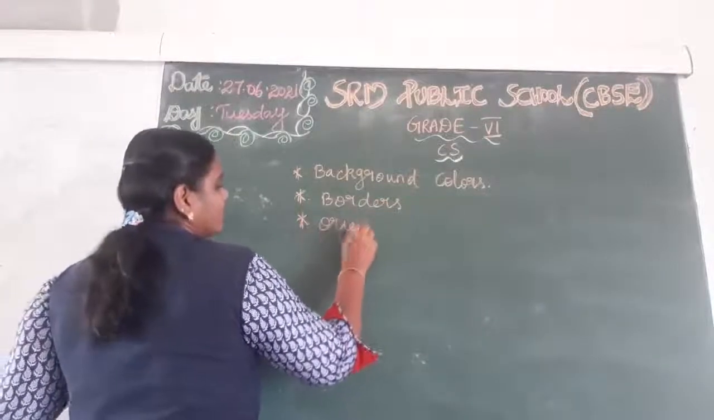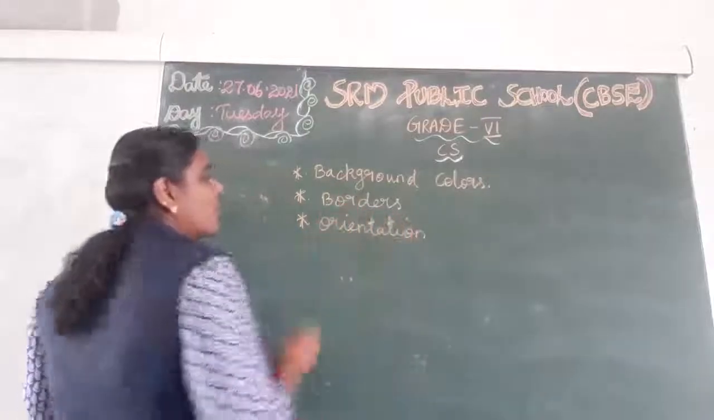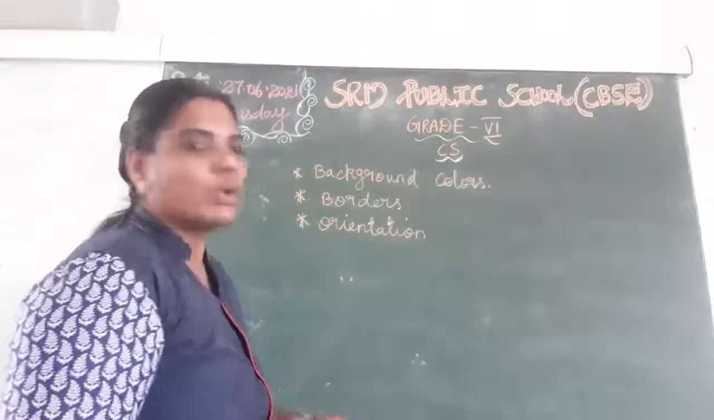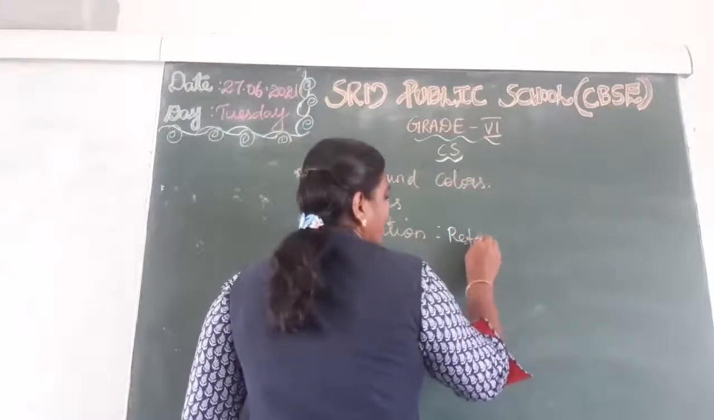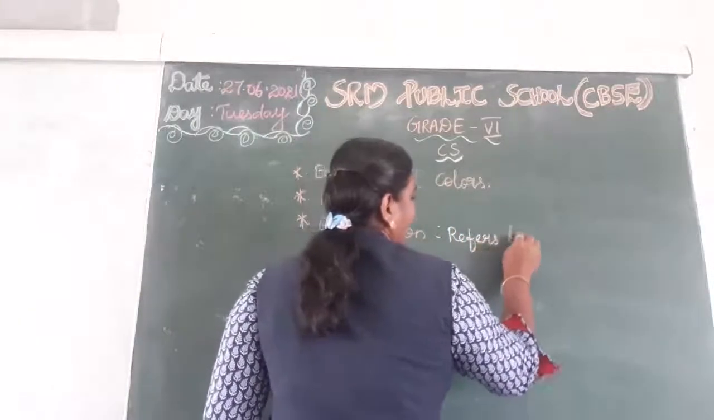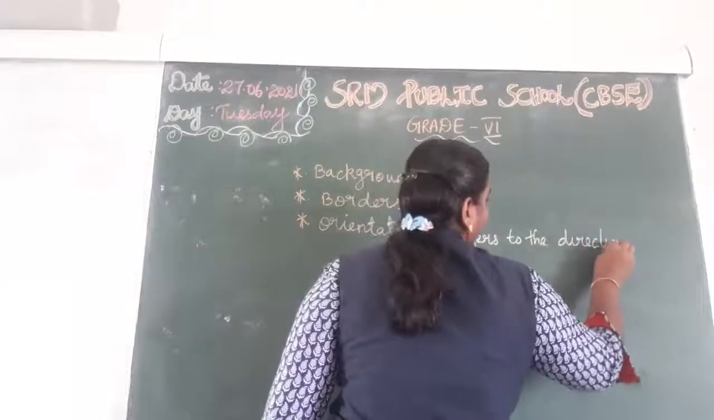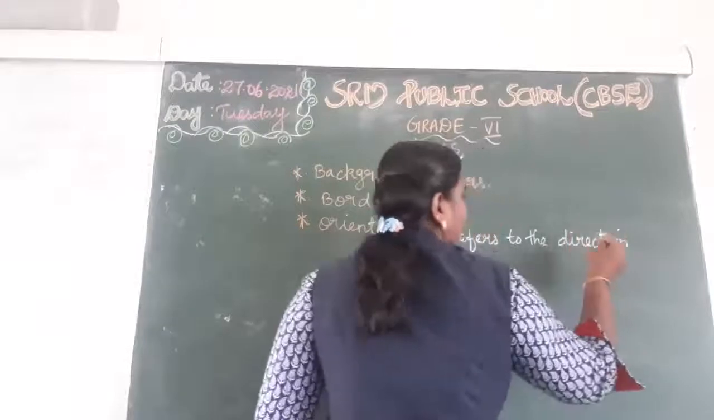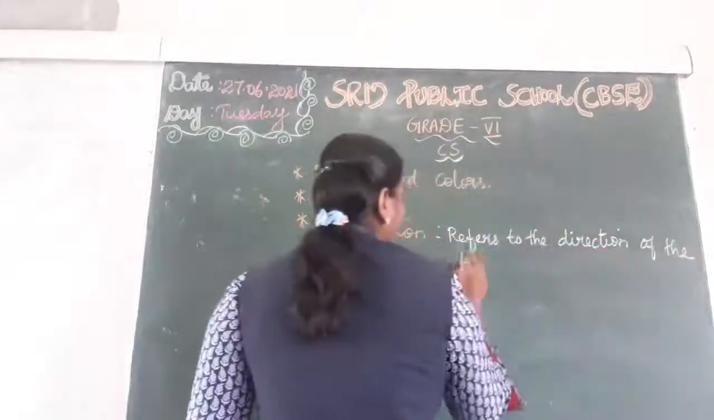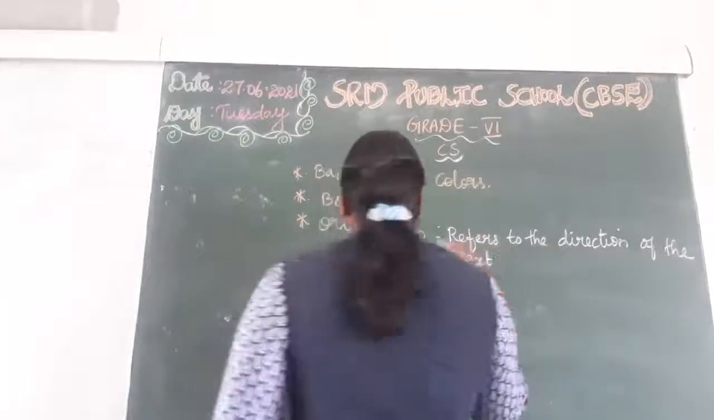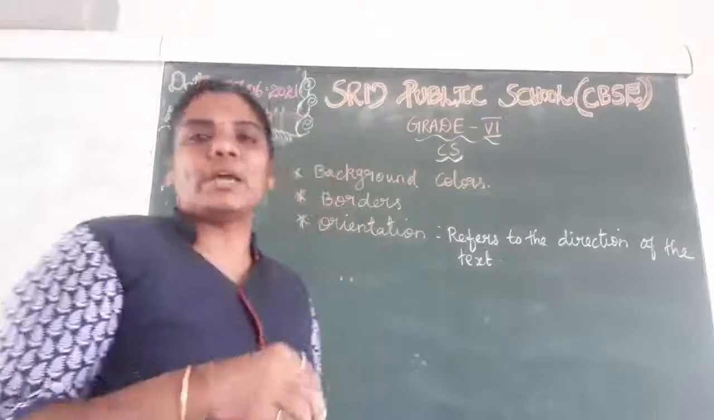The next one, orientation. What is that? Orientation. What is meant by orientation? It refers to the direction of the text. Okay. So this orientation option is also available in the home tab itself.